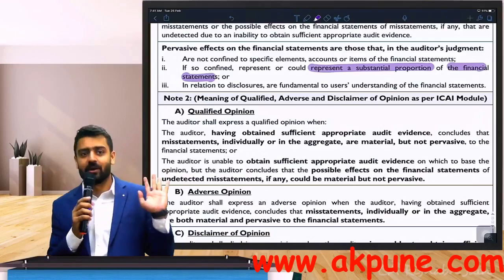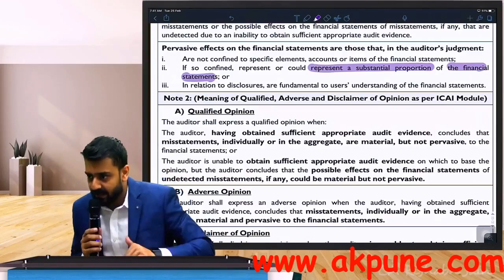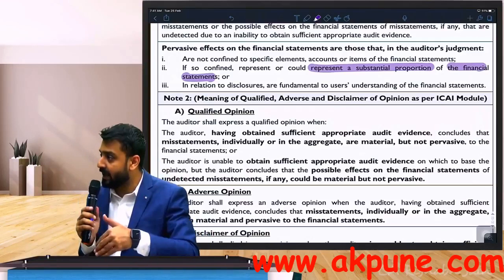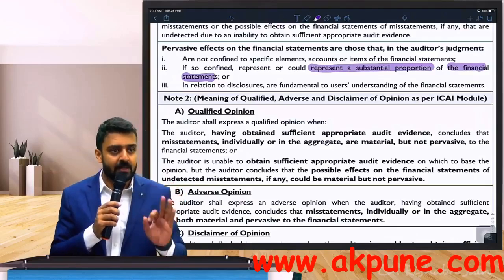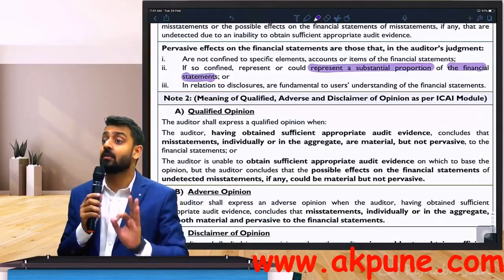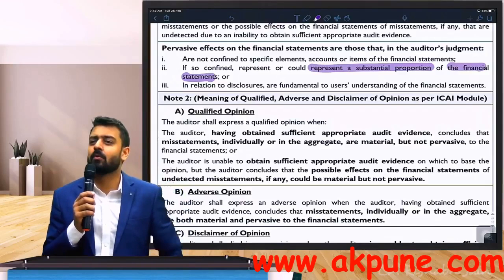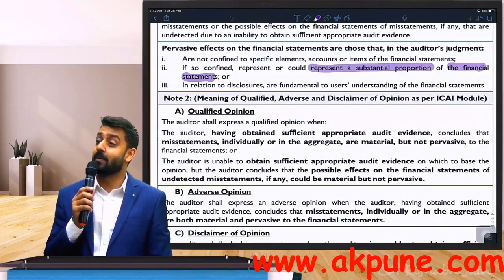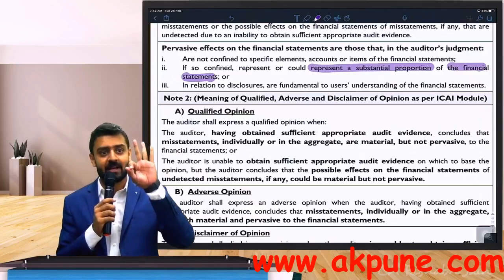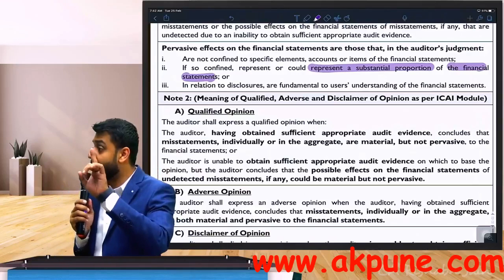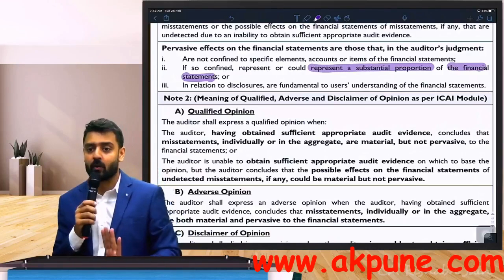The third one is more interesting. See, A is impact on multiple areas. B is impact on one area, but that one area represents an important portion of financial statement. The third one is regarding the word disclosure. If you remember, day one, we talked about the word true and fair. Remember the word true and fair? And I told you in true and fair, there are three important parts. Compliance of relevant cap, compliance of applicable laws and regulations, and number three was disclosure requirements.